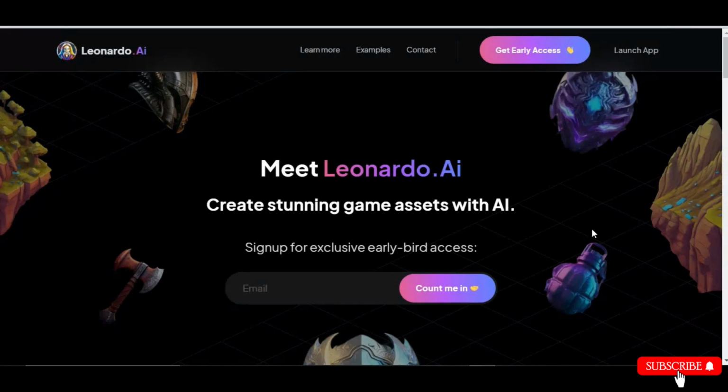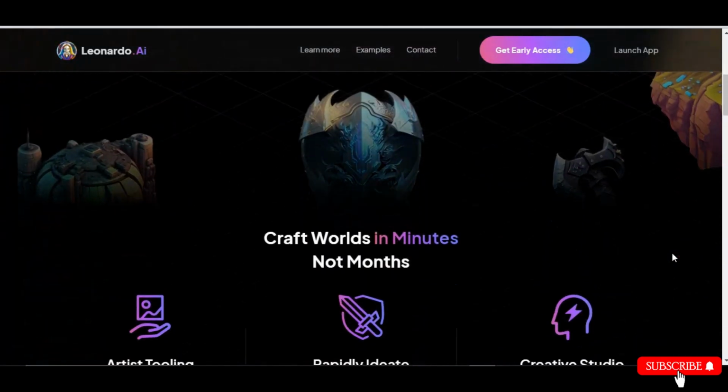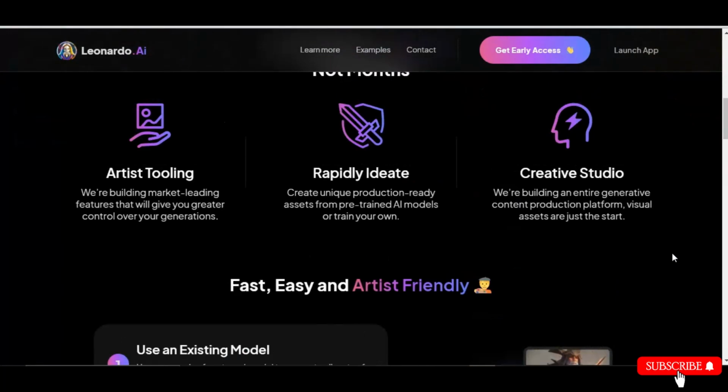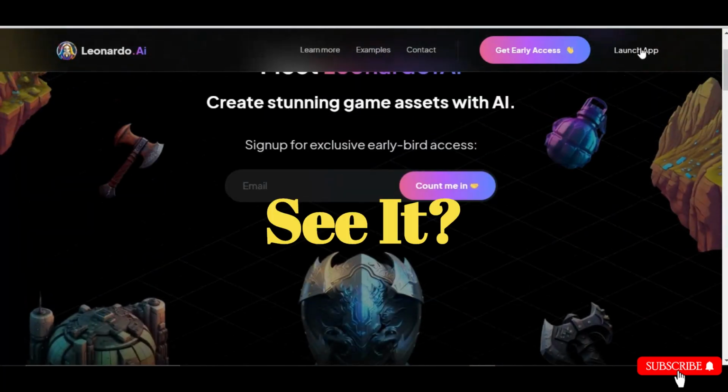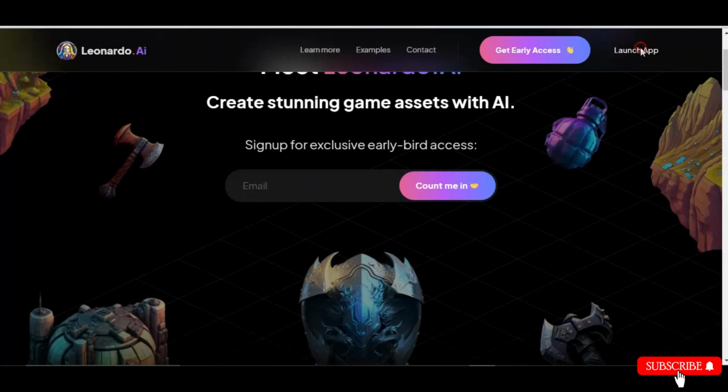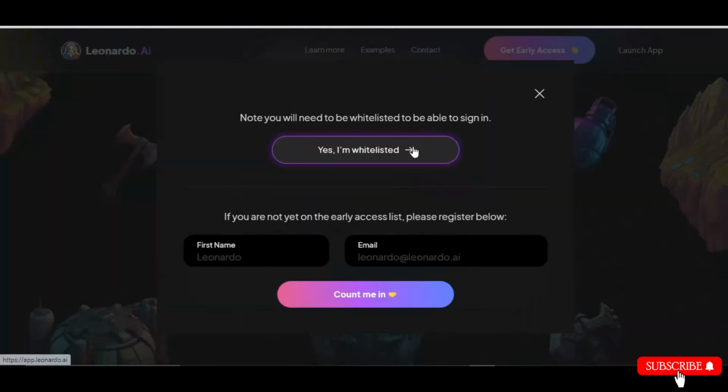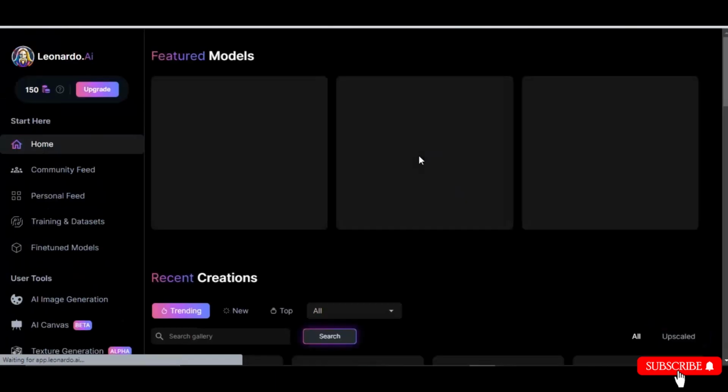Leonardo's generation happens on the web. Look, top of the right side, Launch App. See it? Click on Launch App and then click on the Yes, I'm Whitelisted button. After that, you can see their home page.